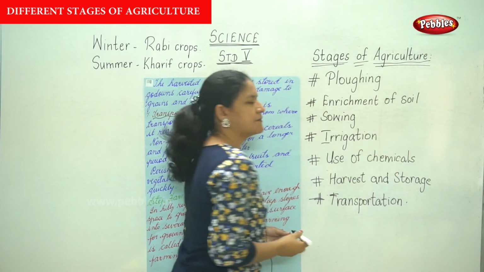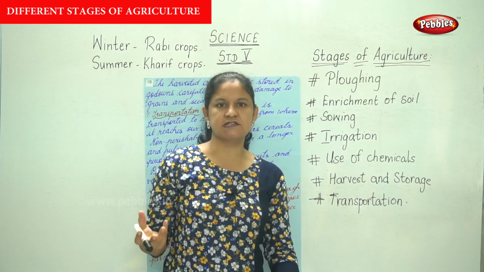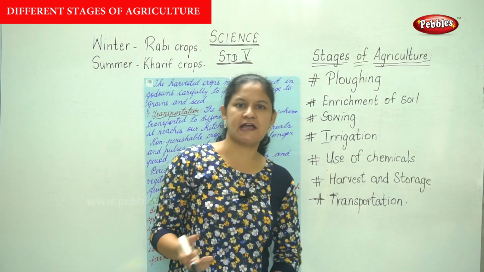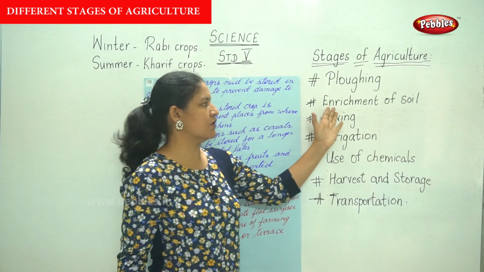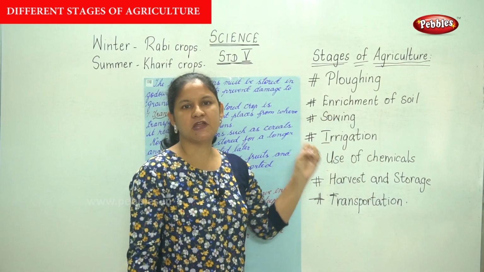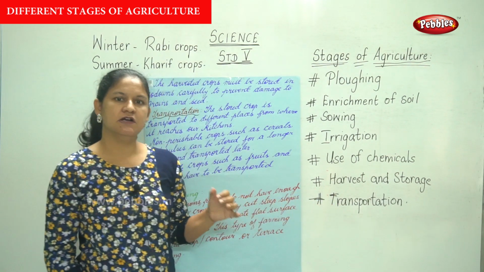So the first one is your ploughing. The field is ploughed, that is the soil is loosened and the stones and pebbles are removed from the soil. The next is your enrichment of soil, that is manure and use of fertilizers in order to enrich the soil.